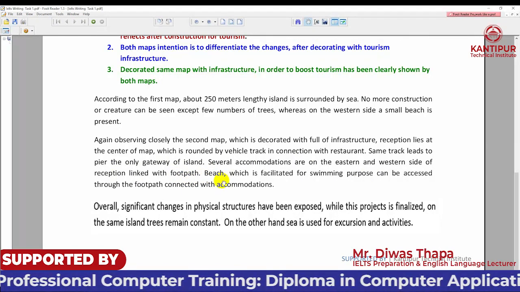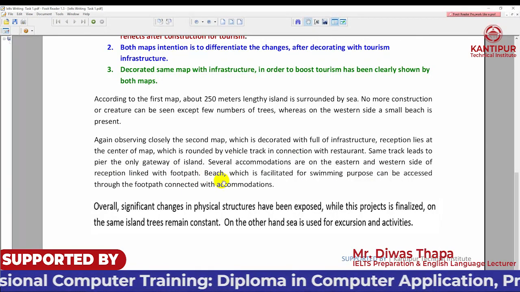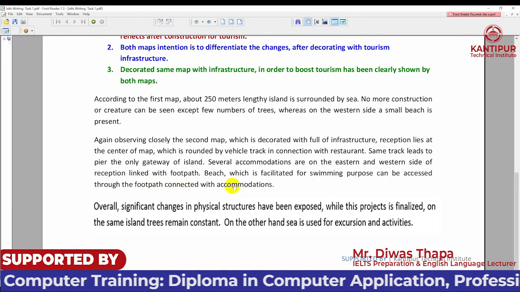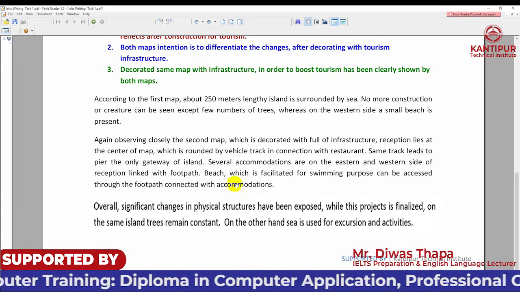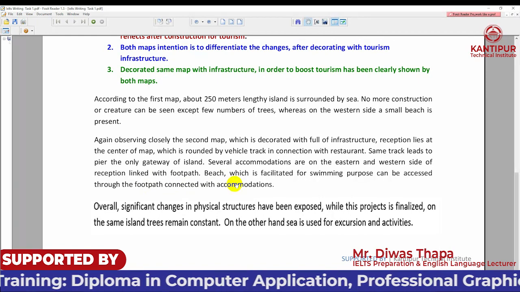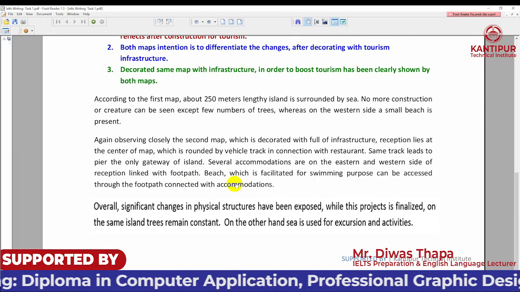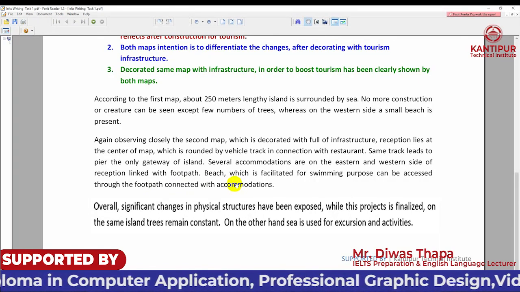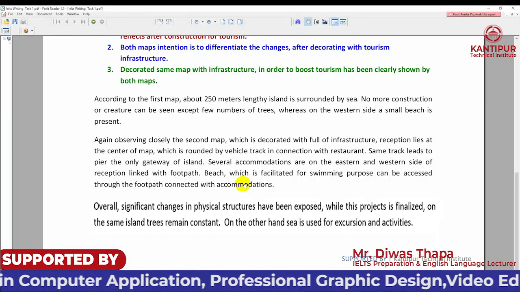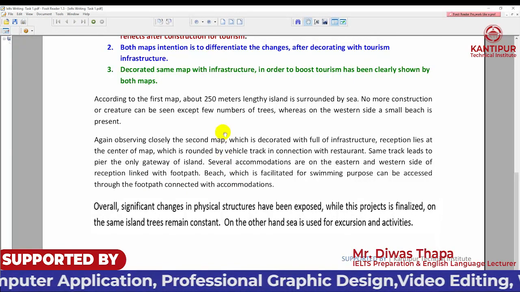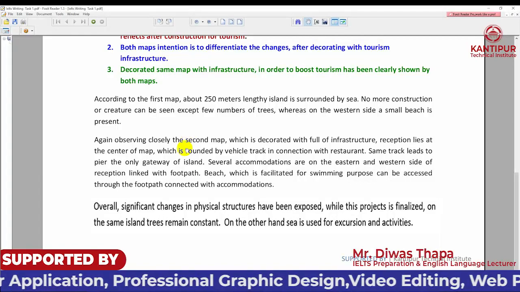Beach, which is facilitated for swimming purposes, can be accessed through the footpath connected with accommodation. I have included all the information given on map 2. So this is how you should present things in body part 2.